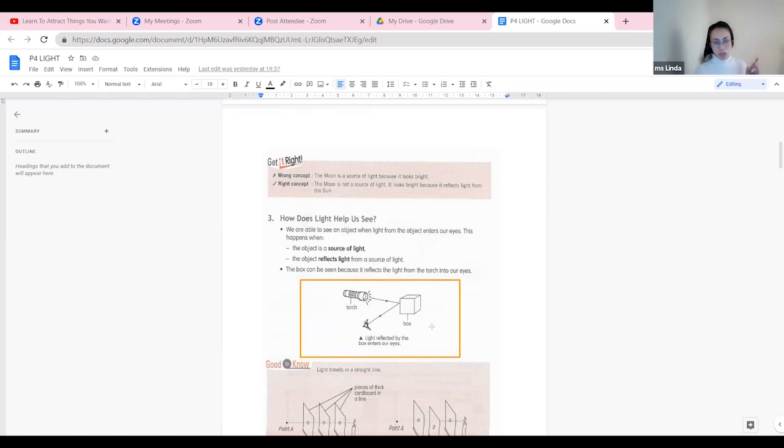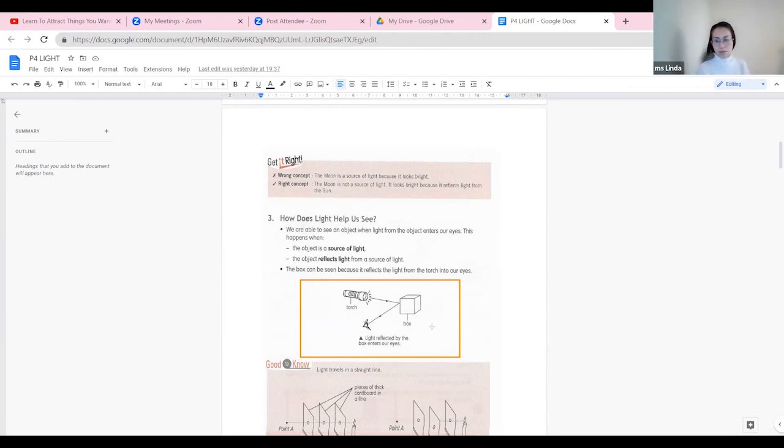When you have a source of light, for example a torch here, shining on the box, the light doesn't go into our eyes directly. When the light shines on the object, the box reflects whatever color, whatever light, into our eyes. That's how we can see the box.